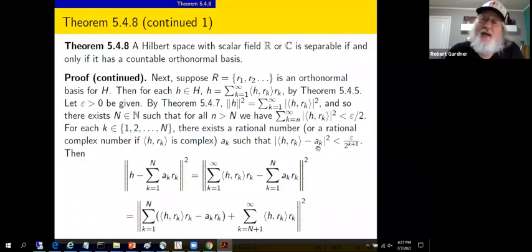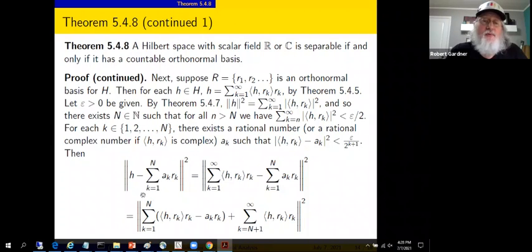So choose these a sub k's such that the modulus of the inner product of h with r sub k minus a sub k, squared, is less than epsilon over 2 to the k plus 1. So it's a two-step process, making the tail little and approximating the first several terms of this series with rational numbers, leading us to the following.